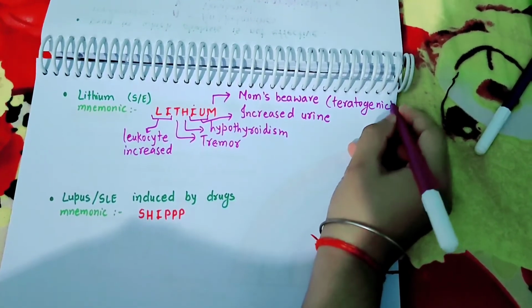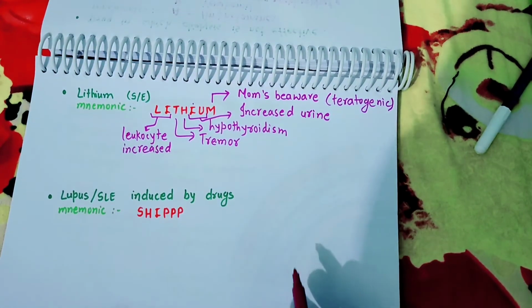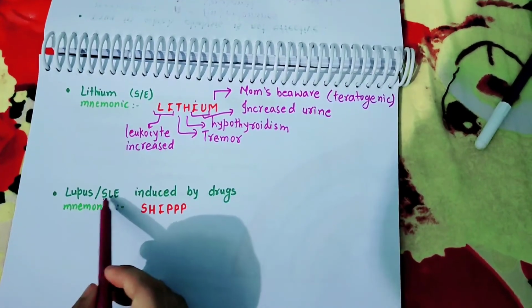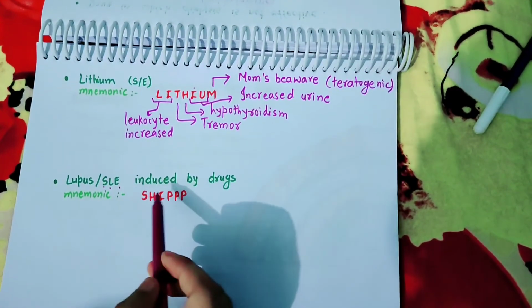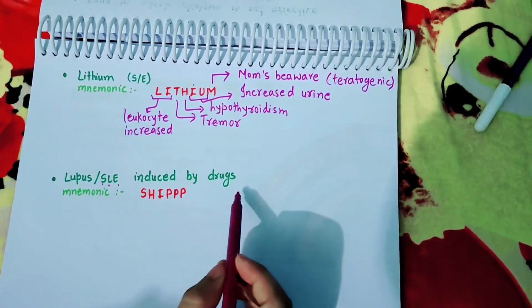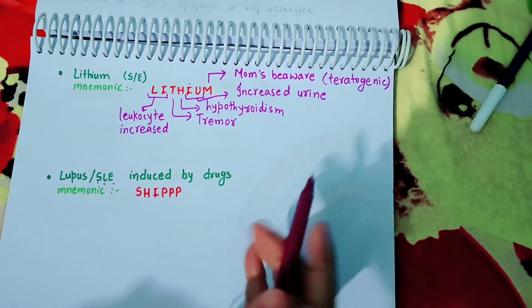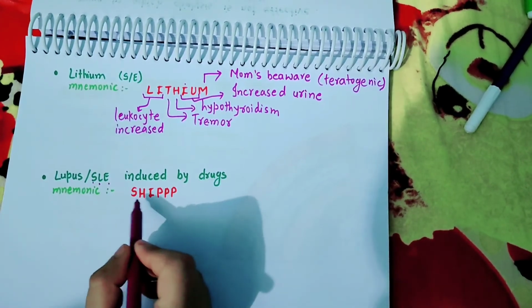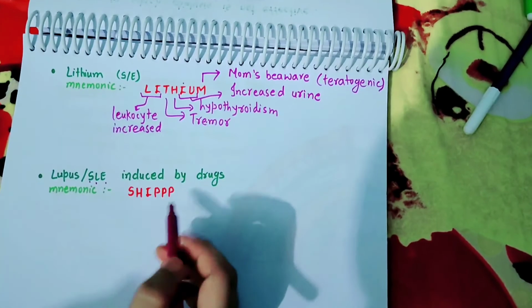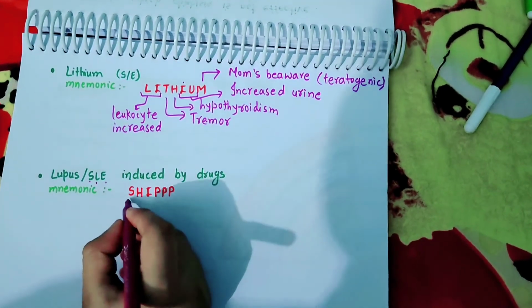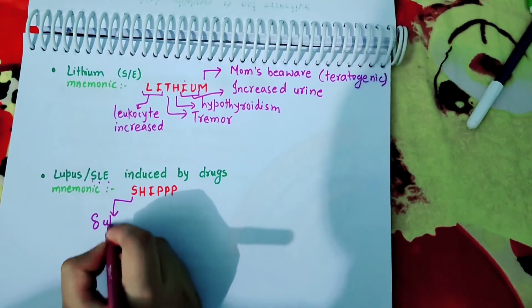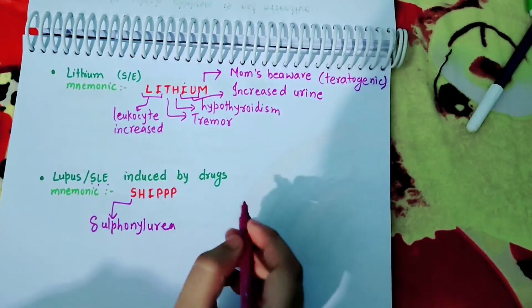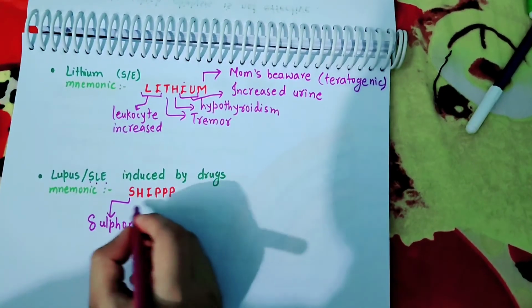Now come to the next mnemonic, which is lupus or SLE, that is systemic lupus erythematosus, induced by which drugs? For the drugs that cause lupus or SLE, the mnemonic is SHIPP. Here S stands for sulfonylurea. H stands for hydralazine.